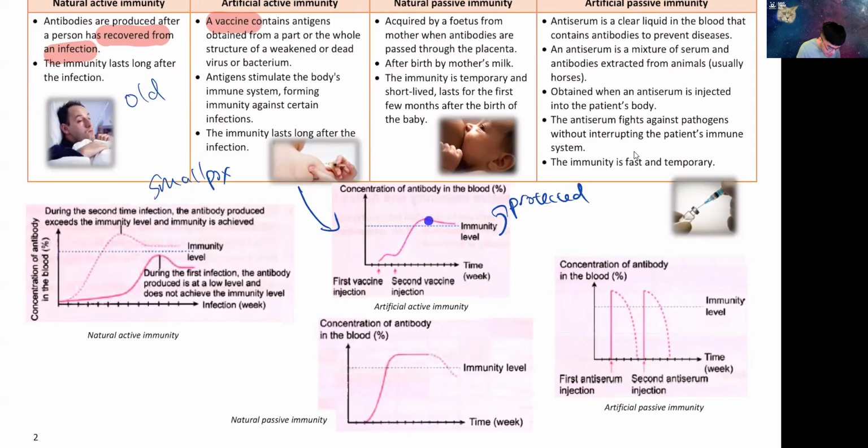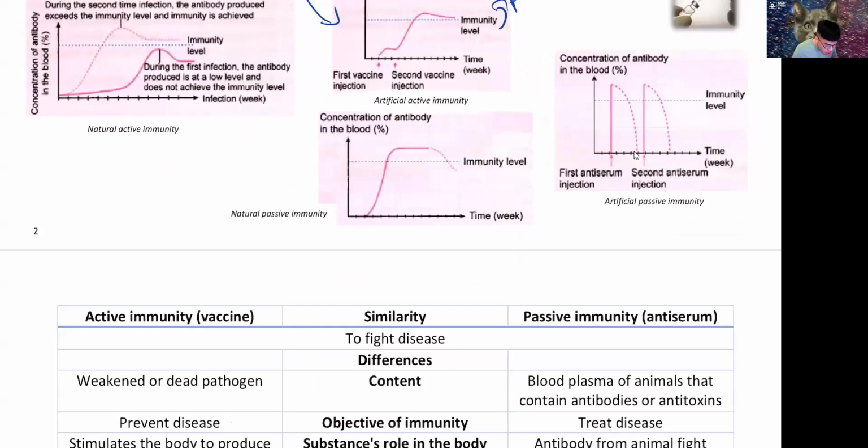Okay, they will start to dip back down. You see, now you're not protected again. That's why you need the booster. Not just COVID. Sometimes, do you know many vaccines also need a booster? For example, if you take the hepatitis B vaccine, do you know you have already taken the hepatitis B vaccine? In fact, you have already taken so many vaccines.